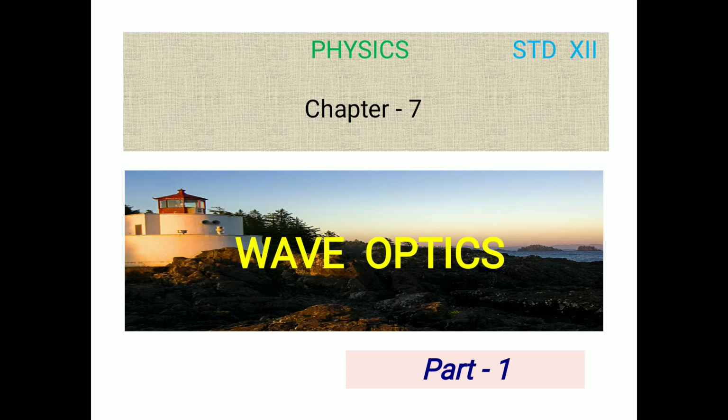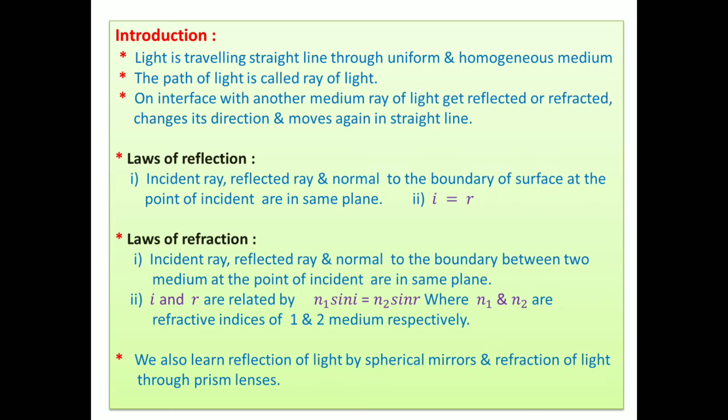You are familiar with the laws of reflection. First law of reflection: the incident ray, reflected ray, and normal at the point of incidence lie in the same plane. Thereafter, the second law is added: the incident ray and reflected ray are on opposite sides of the normal.